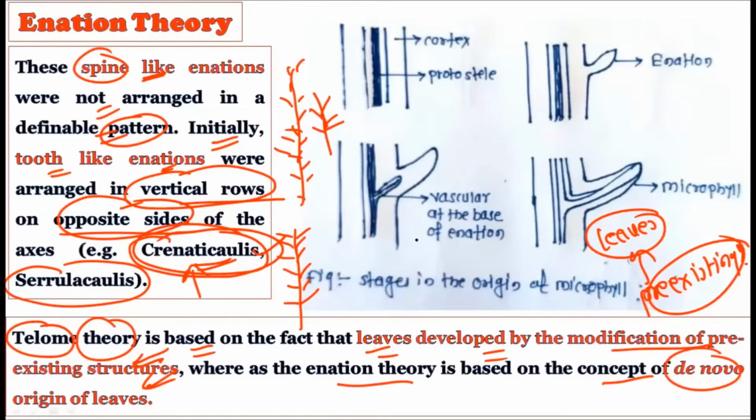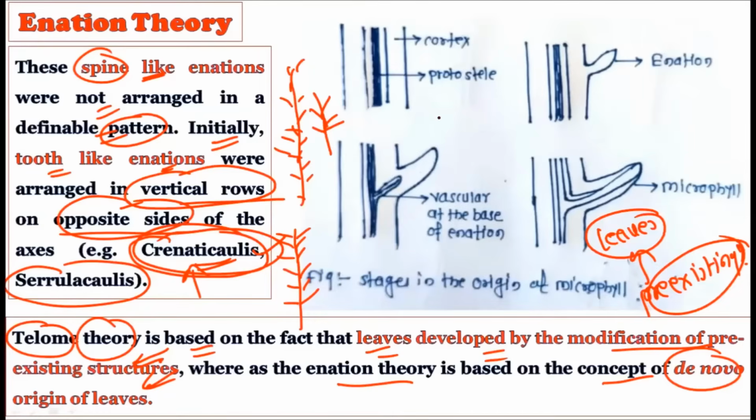That is, they originated independently. They did not originate from a pre-existing structure, but in an independent way. That is, the evolution of the leaves in pteridophytes is independent, not dependent on any other or pre-existing structure. This is according to the enation theory.